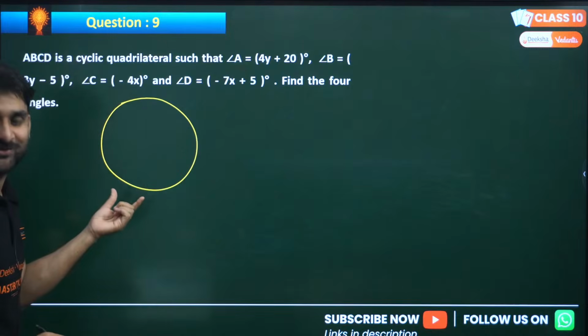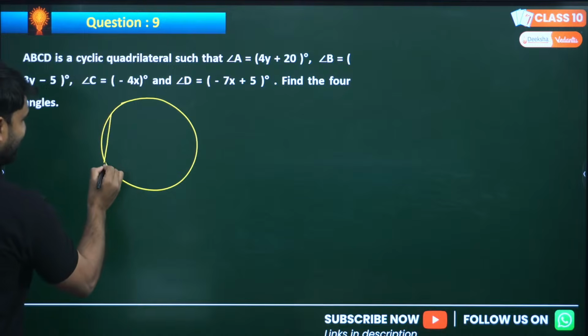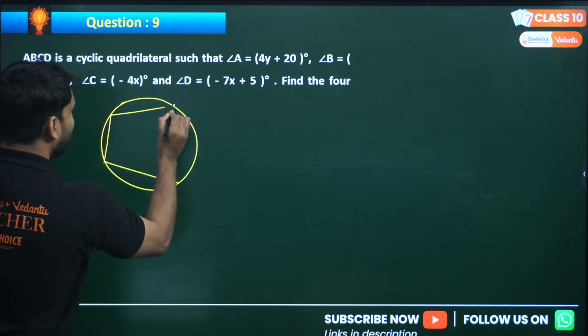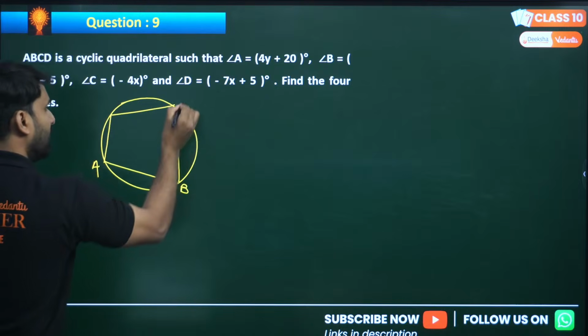Wow. Look at the circle. I can draw a good circle. Yeah. Look at the circle. It's superb, no? So ABCD. A, B, C, D.